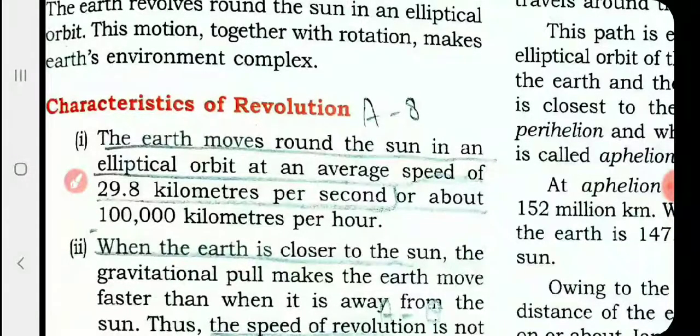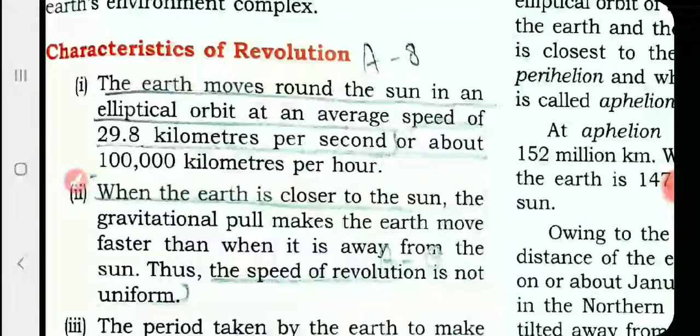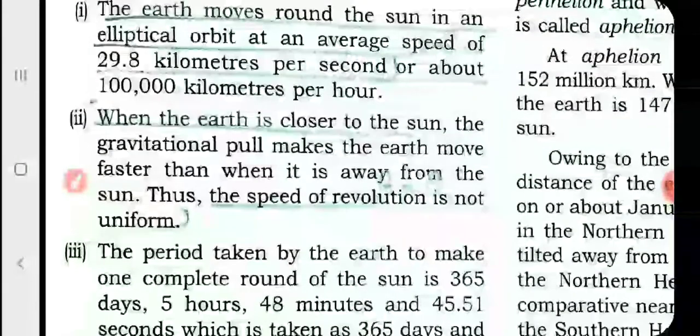The earth moves around the sun in an elliptical orbit, and the speed of the earth is 29.8 kilometers per second. Earth moves at such a tremendous speed, 29.8 kilometers per second. That means 1 lakh kilometers per hour. Earth covers 1 lakh kilometers in 1 hour, and in 1 second, 29.8 kilometers.